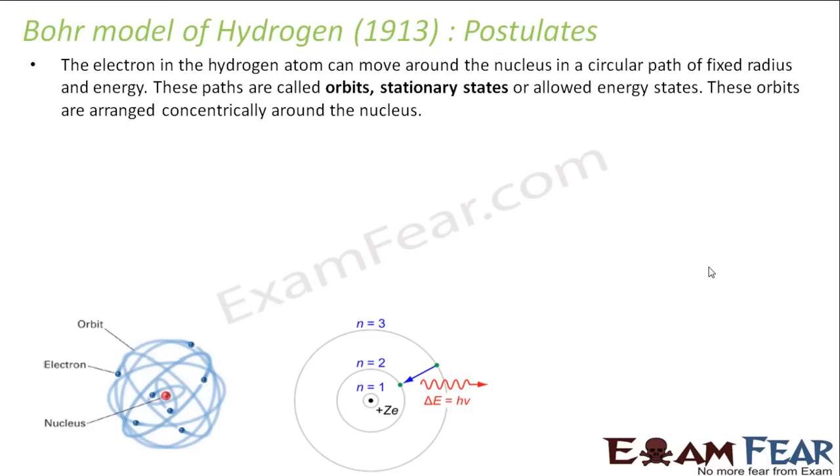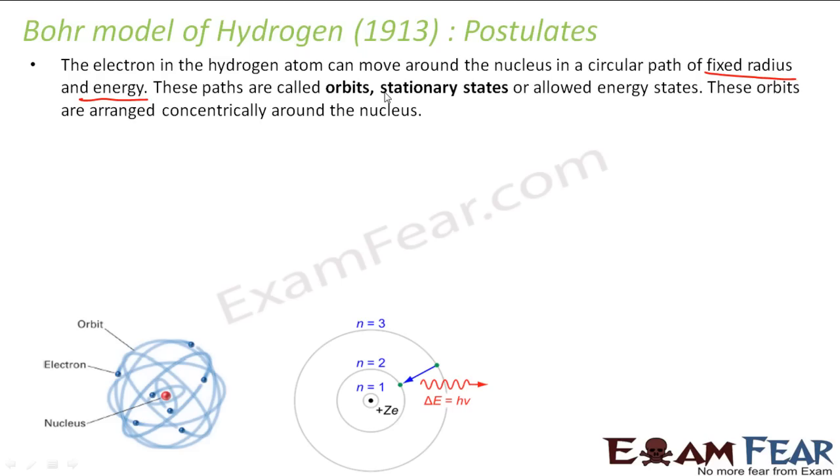So the first postulate was the electron in the hydrogen atom can move around the nucleus in a circular path of fixed radius and energy. Rutherford spoke only about the orbit radius. But now Bohr told that it moves in a circular path of fixed radius as well as fixed energy.